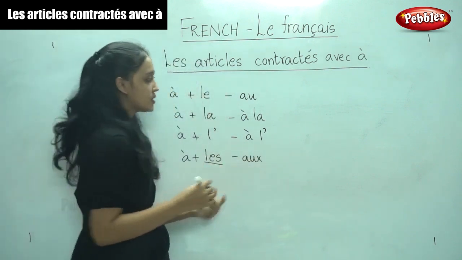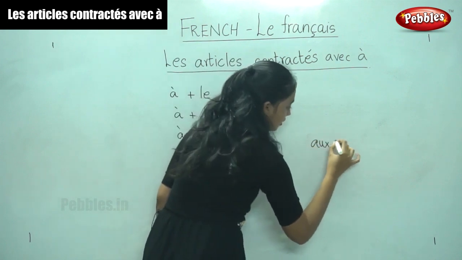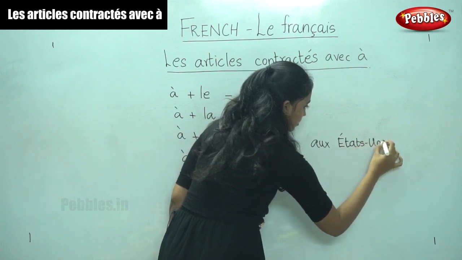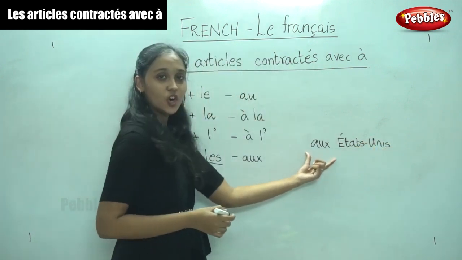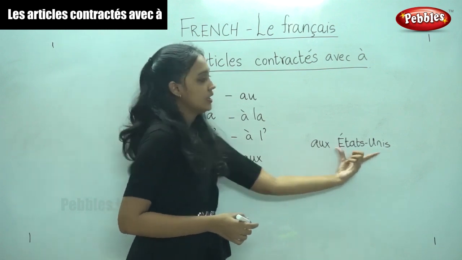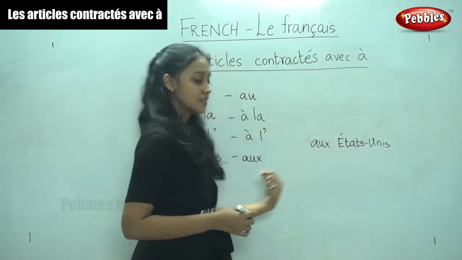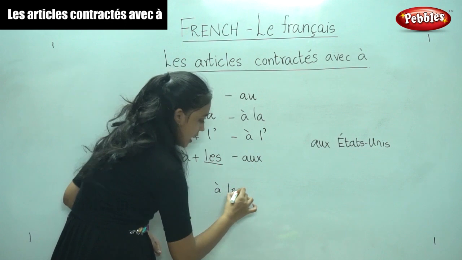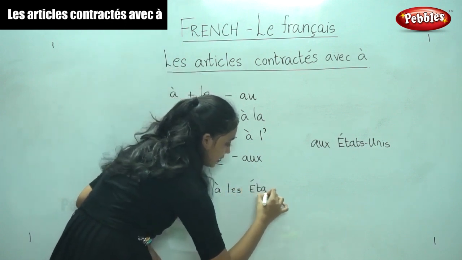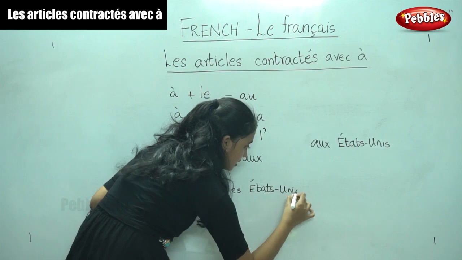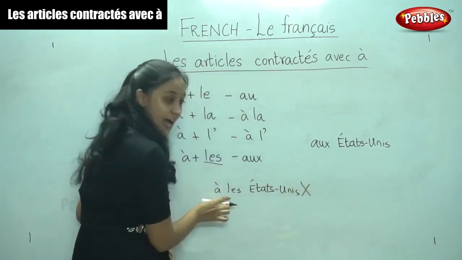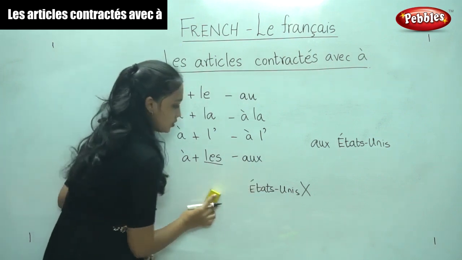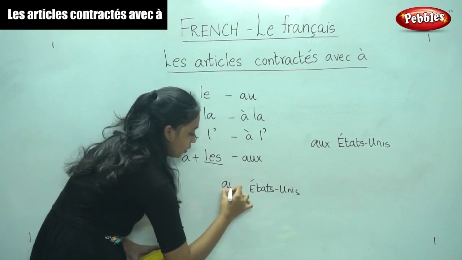Do you remember this word? We used it for aux États-Unis, this means at or in or to. So, aux États-Unis means in the United States. So, it is à plus les. We will not write à les. This is wrong. When à and les come together, it becomes aux. So, the correct expression would be to write aux.